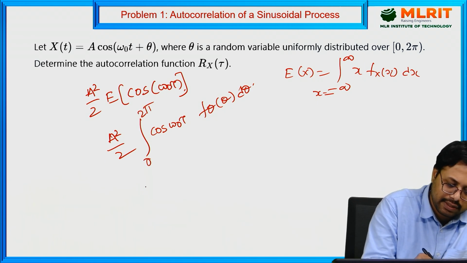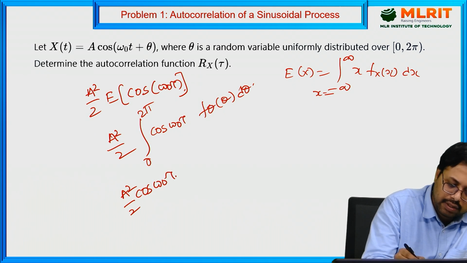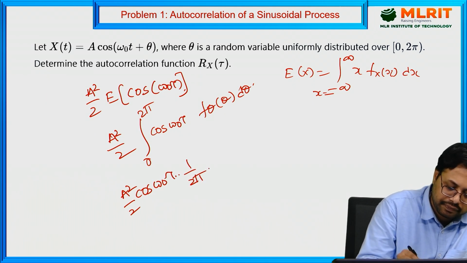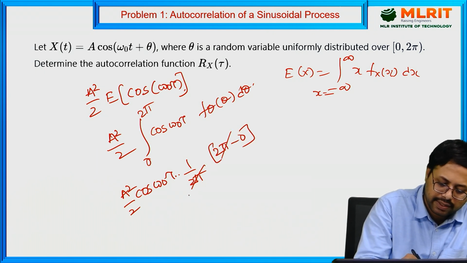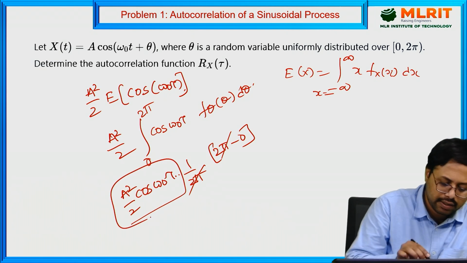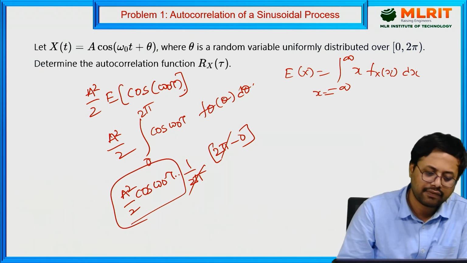You take this constant outside. A square by 2 cos omega naught tau. Here this is 1 by 2 pi. Here what you are having? 2 pi minus 0. Okay, this term also will get cancelled. You will get only A square by 2 cos omega naught tau. So this is the first term.